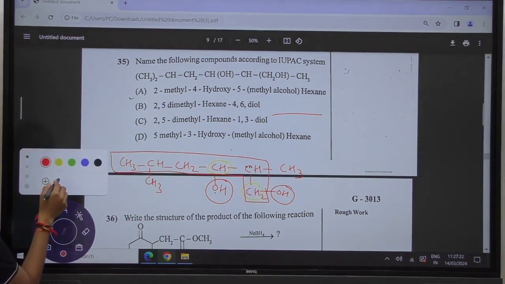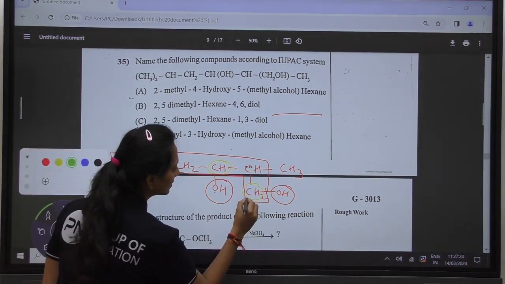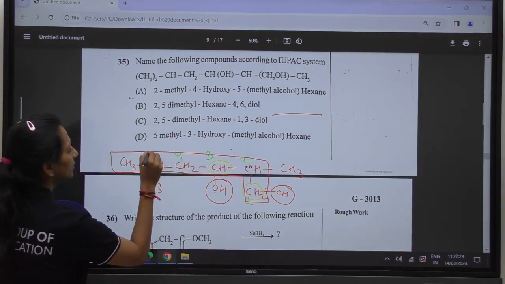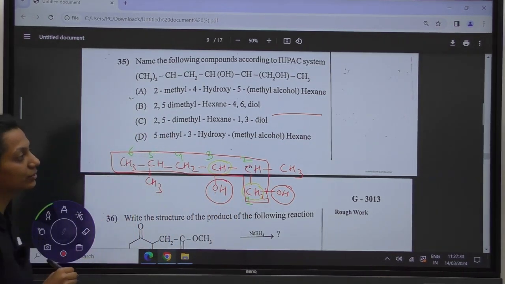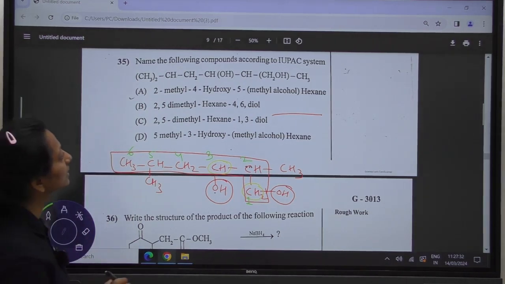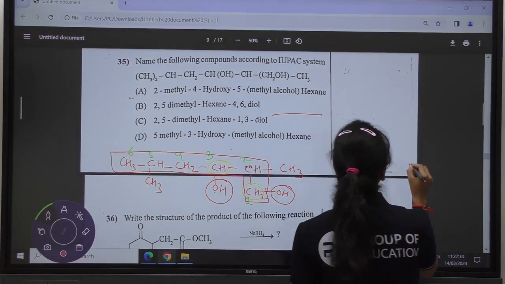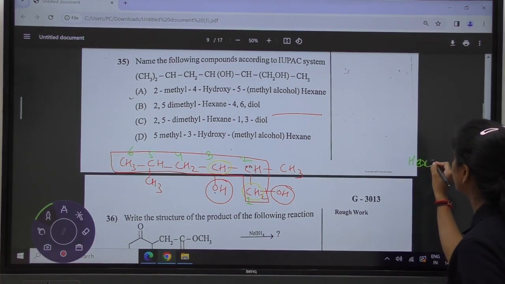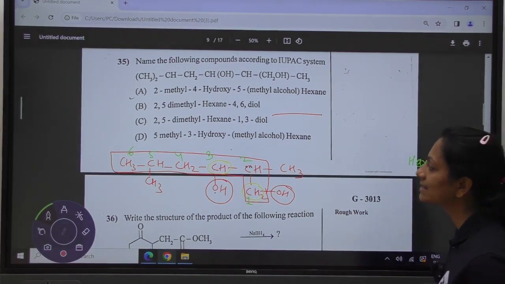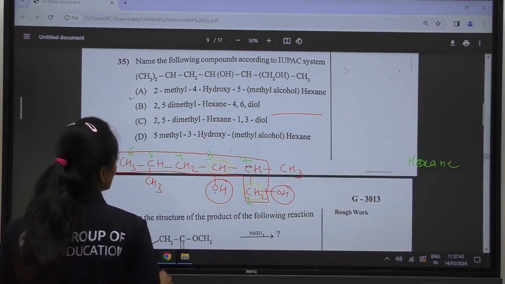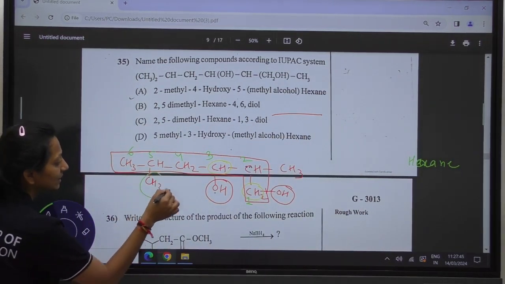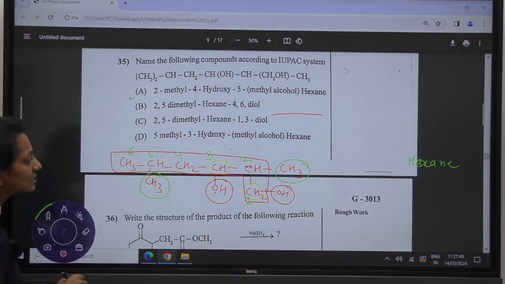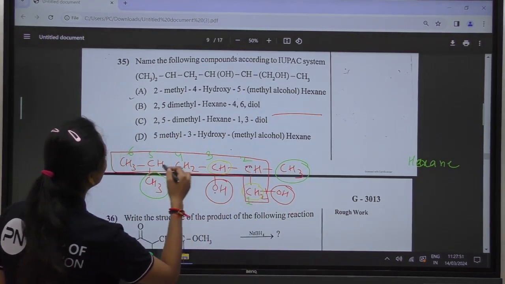Now count how many carbons there are: 1, 2, 3, 4, 5 and 6. So it will be hexane. The parent chain is hexane, and the substituents are methyl and methyl, at the second and fifth positions.